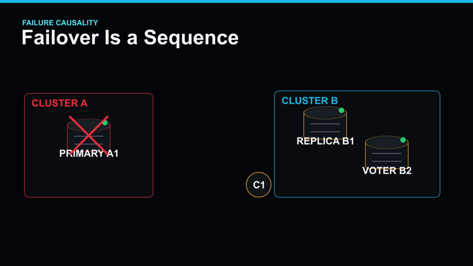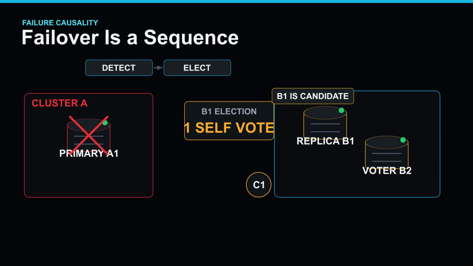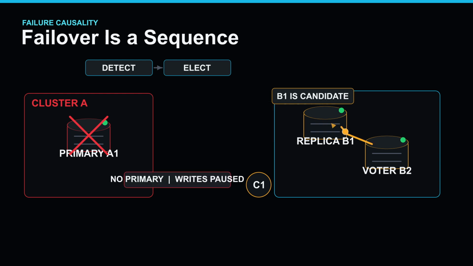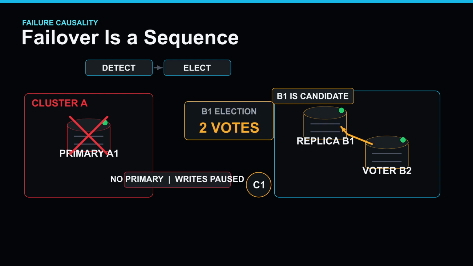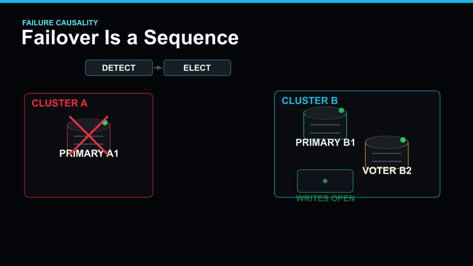Now let us fail cluster A. The remaining members first detect that the primary is gone. Then eligible members hold an election. During that interval, there may be no primary, so writes pause. After cluster B and the third vote form a majority, a new primary can accept writes. But our work is not finished.